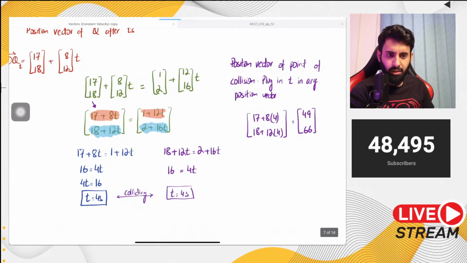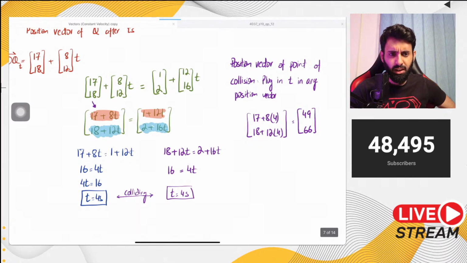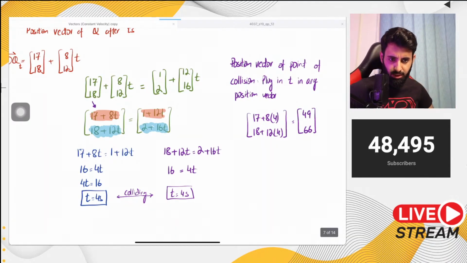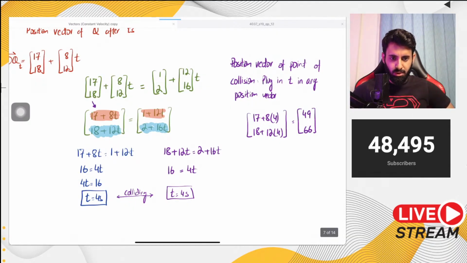Sir, synthetic division allowed? Yes, synthetic division is allowed. It's just that you won't see it too often in past papers, but it is allowed. Thank you, Lalina.